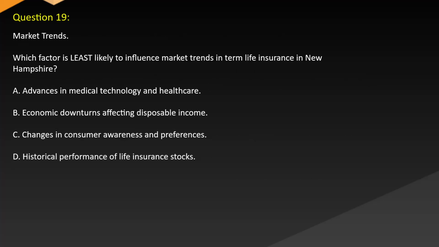Question 19. Market trends. Which factor is least likely to influence market trends in term life insurance in New Hampshire? A. Advances in medical technology and healthcare. B. Economic downturns affecting disposable income. C. Changes in consumer awareness and preferences. D. Historical performance of life insurance stocks.